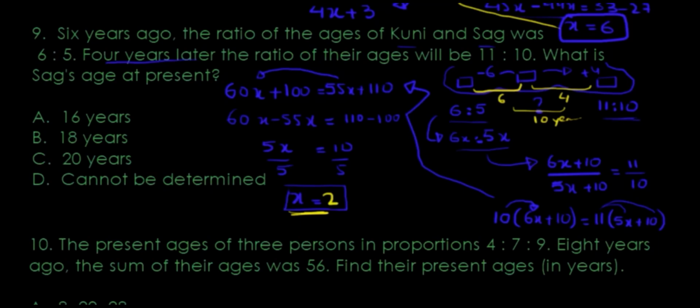What am I interested in, by the way? I'm interested in Sag's age, which is the second one here. That second one was converted into 5 times x, which is 5 times 2. From here, that's a 10, right? So the age of Sag is 10 over here.